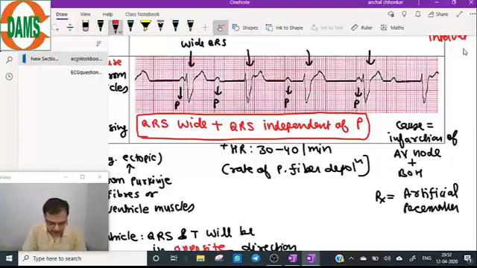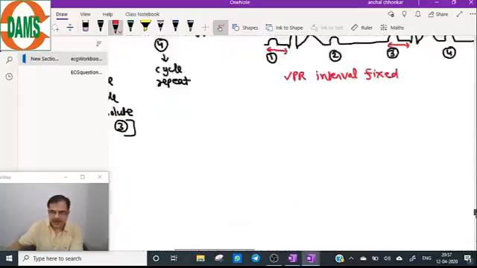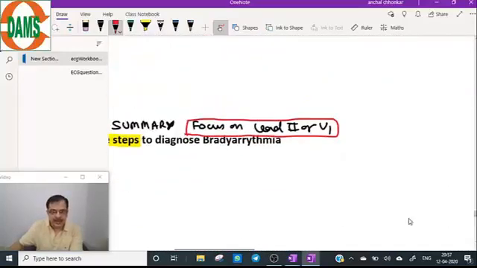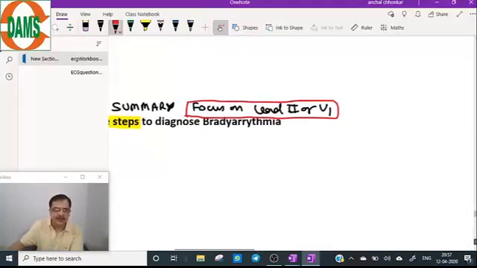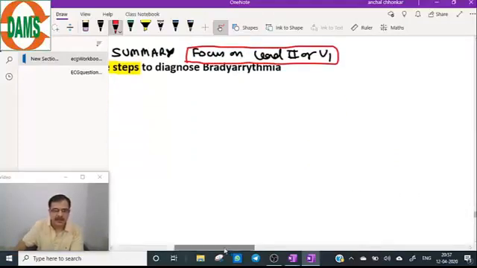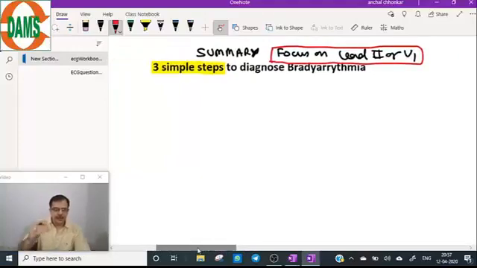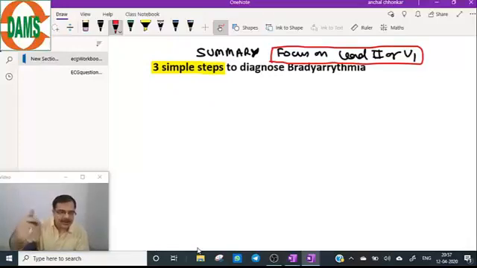AV dissociation. Now, coming to the three simple steps to diagnose the bradyarrhythmia, very simple steps, and these simple steps you revise 2 or 3 times, and you will be able to diagnose any bradyarrhythmia given to you in the exams. So first, while writing it down, you also think and understand from the above table of bradyarrhythmia.